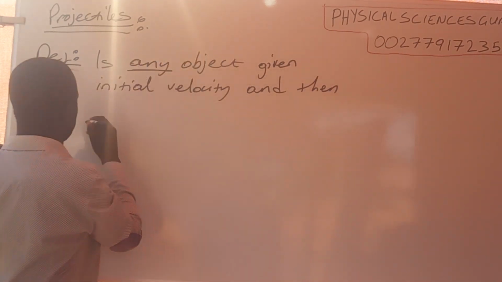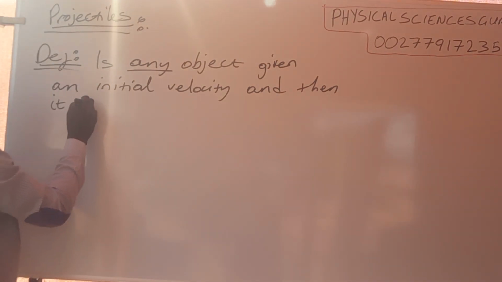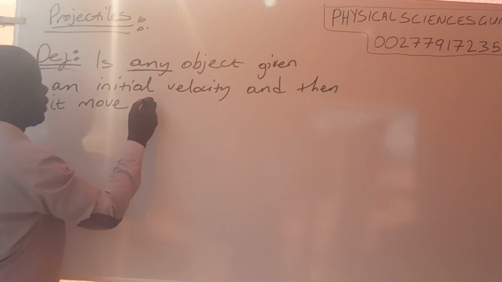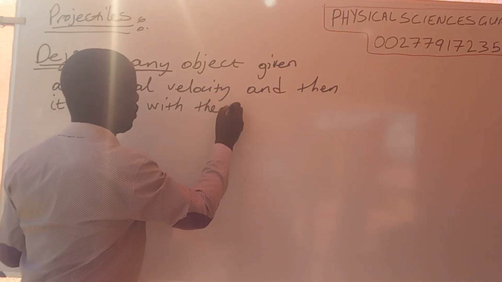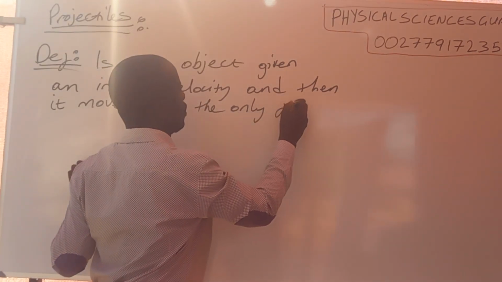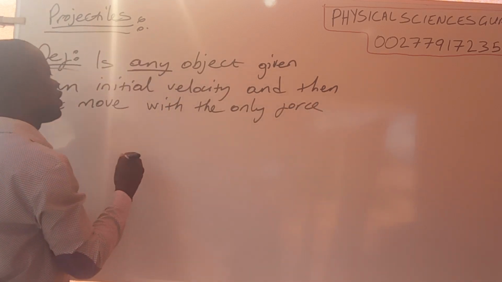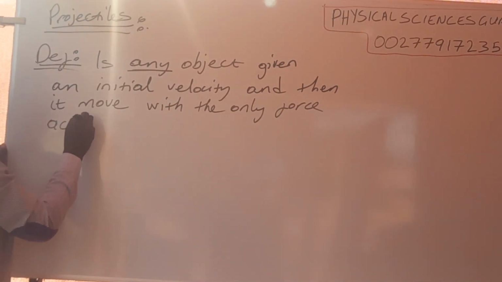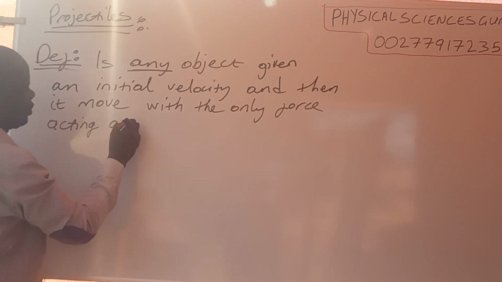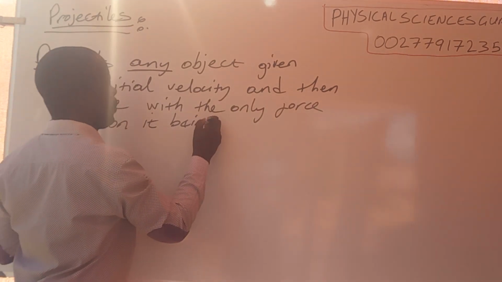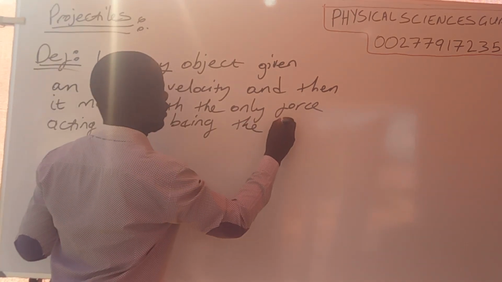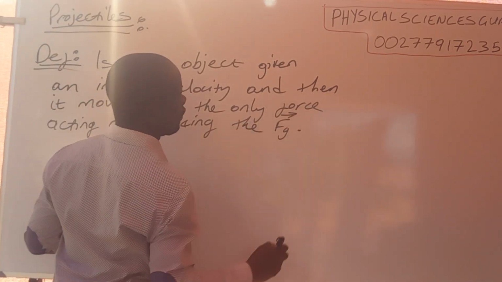and then it moves with the only force acting on it being the force of gravity.